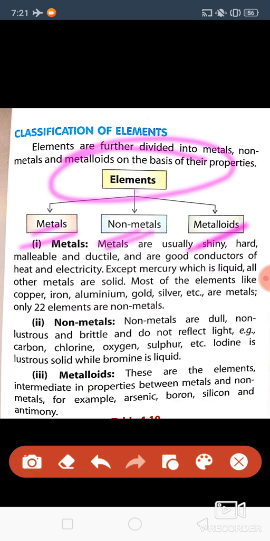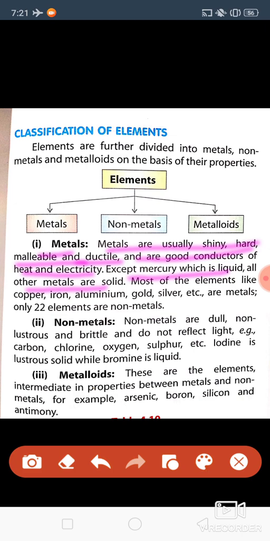So now come to this part. What is metal? Metals are usually shiny, hard, malleable, and ductile, and are good conductors of heat and electricity. Except mercury, which is a liquid, all other metals are solid.